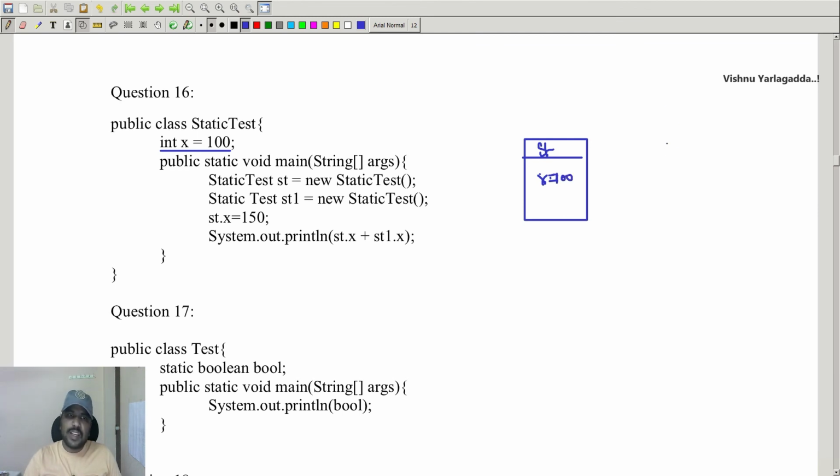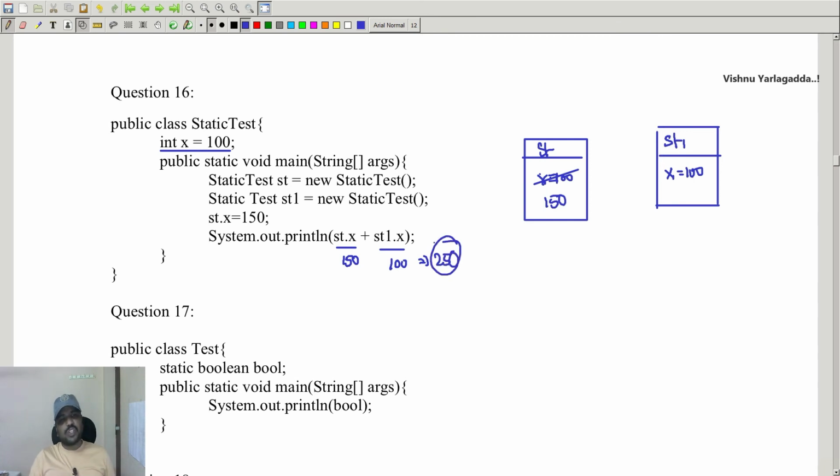Okay, and similarly the next variable is called st1. So this is going to have one variable called x equal to 100. Now st.x equal to 150, so this one will be modified to 150. Now st.x equal to 150, st1.x equal to 100. So this one will be 250 output. So this program is going to differentiate between the static variable and normal variable.